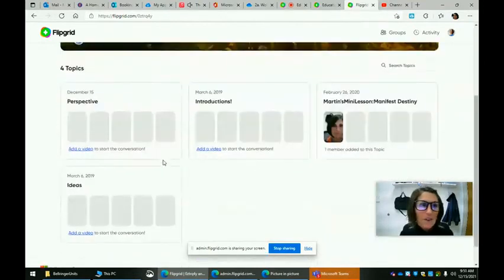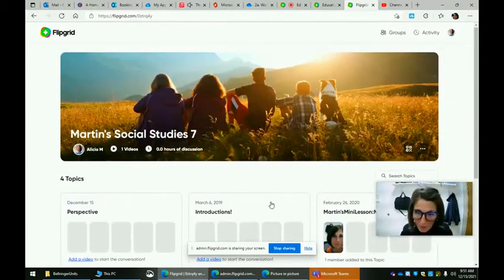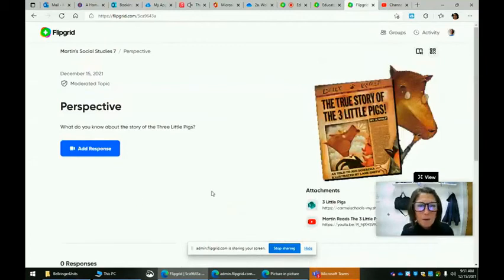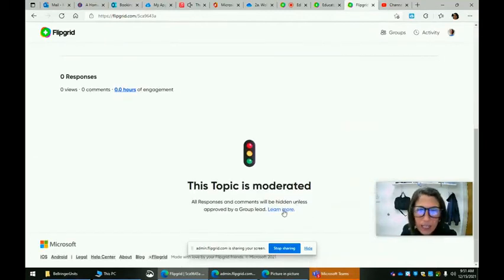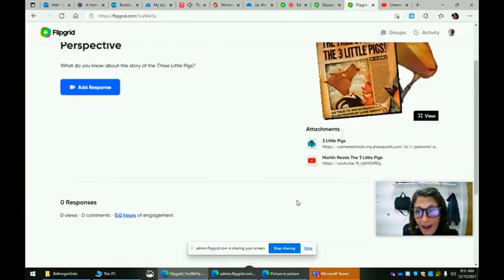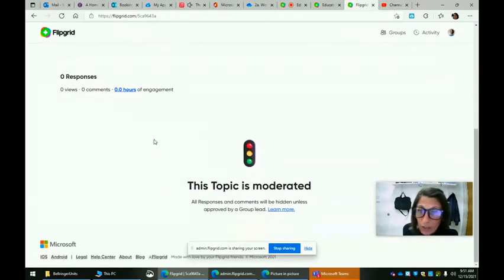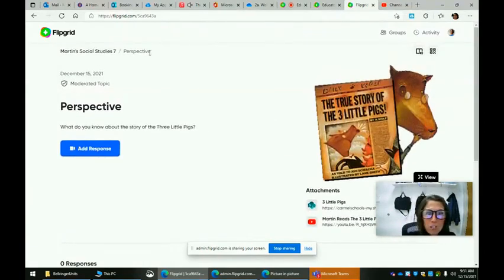Now, one more thing that I really would like to go over is the moderating. Notice that all responses and comments will be hidden unless approved by a group lead. So if you have kids' videos, right, remember you can only see it until you have clicked on active, right? Because we want to make sure that everybody is being appropriate. Now, how do you share this? How do you share this activity?